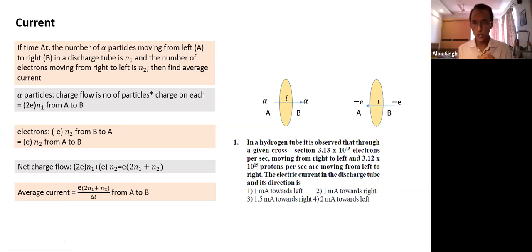In a hydrogen tube, it is observed that through a given cross section, so many electrons move per second from right to left, and protons move. This question is on the screen. So can you find the current here? How would you find the current? All of you, just read the question properly and find the answer in a similar way. Can you find an answer here?